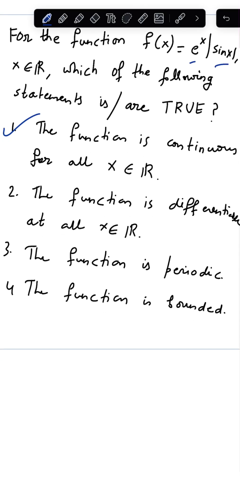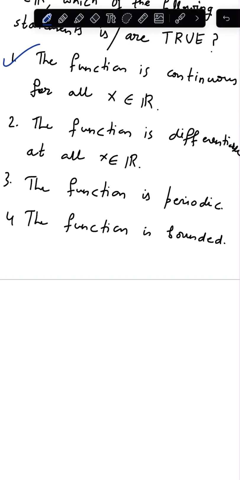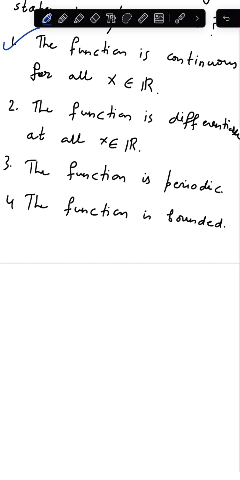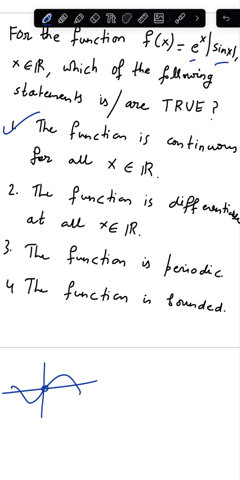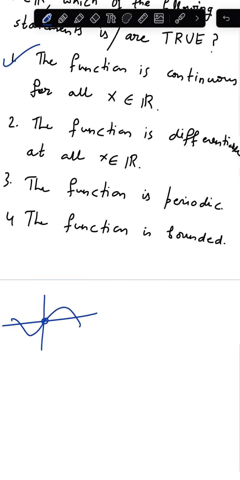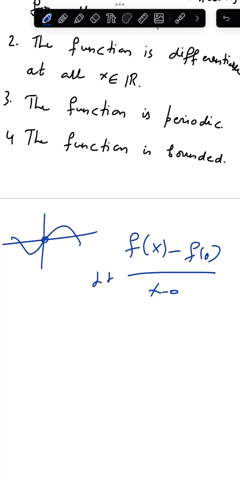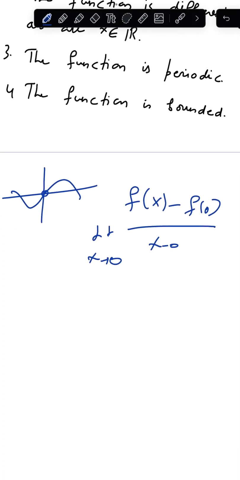Option number two: the function is differentiable at all x belonging to the set of real numbers. This one is slightly tricky because we have a mod here, and the sine function changes its sign at 0. Therefore, we need to check separately if this function is differentiable at x equal to 0 or not. So let's do that. To do that, we need to investigate if this limit exists or not.